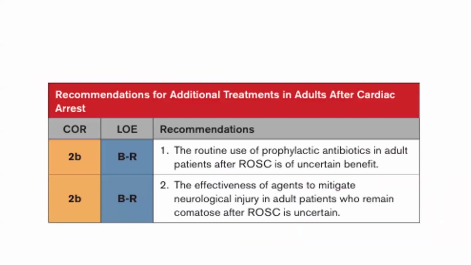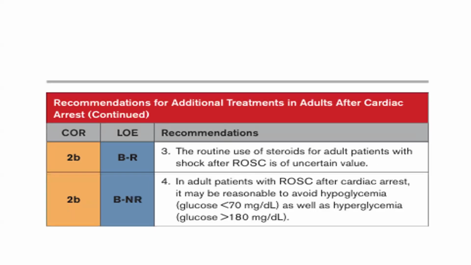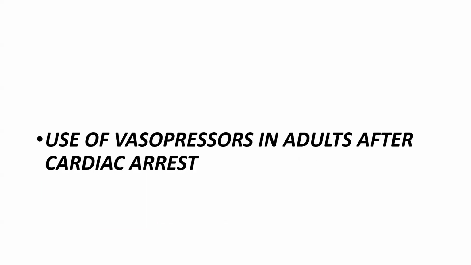Now about the additional treatment in adult patients after cardiac arrest. Remember, there is no use of prophylactic antibiotics. Also, there is no role of adding agents to mitigate neurological injury after ROSC. Also, there is no role of steroids after ROSC. About the sugar target, we should maintain the HGT between 140 to 180. Please remember, we should avoid hypoglycemia and hyperglycemia.